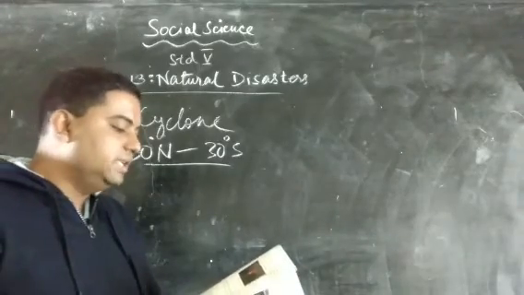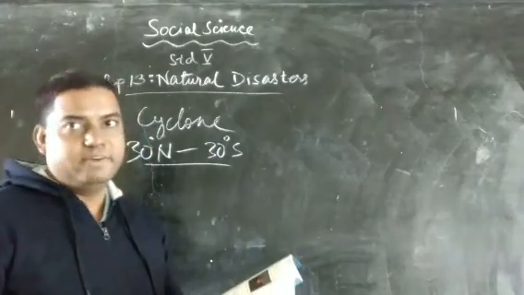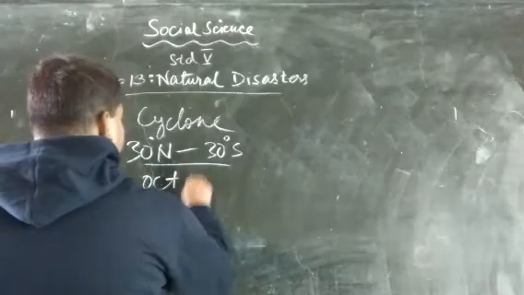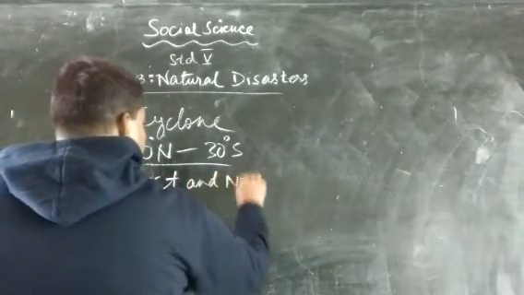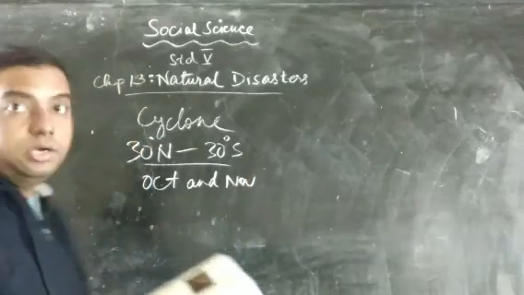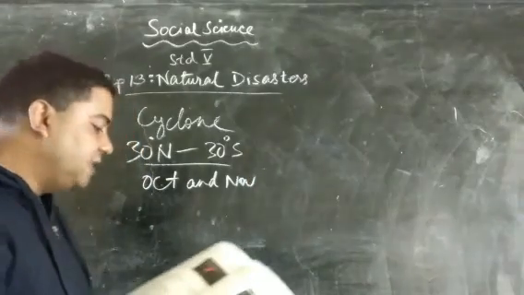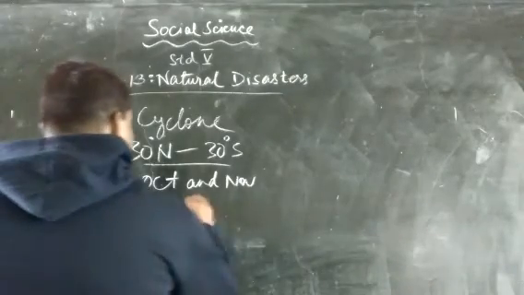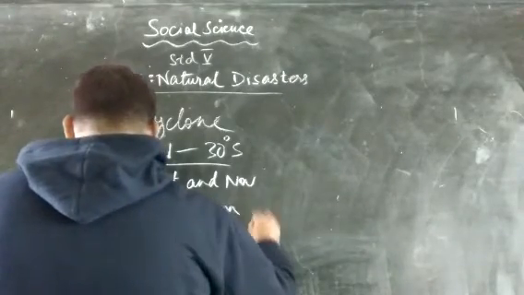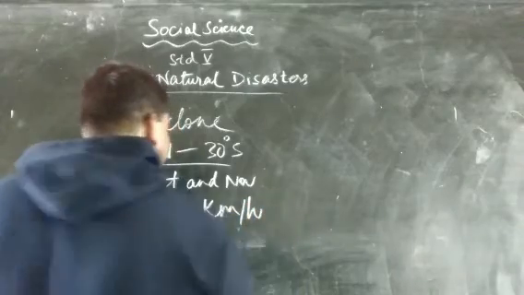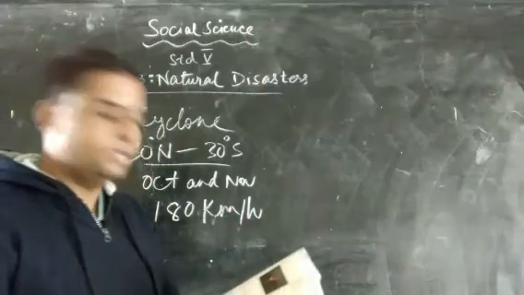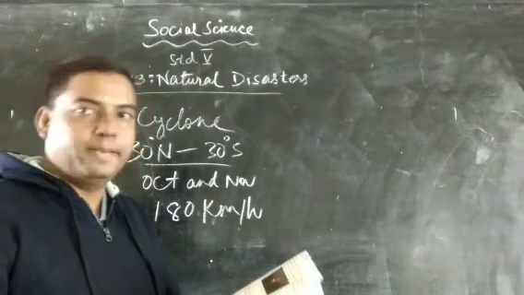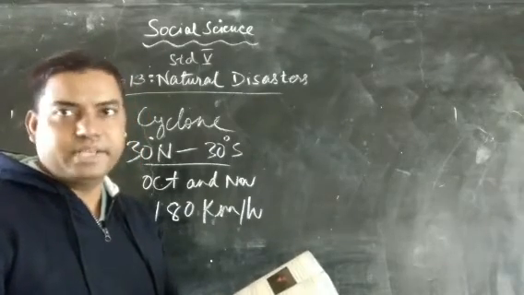In the eastern coast, they mainly occur in October and November. These are the 2 months in which they occur. Now, and winds averaging. Now, what is the speed of the wind? It is 180 km per hour. It is very, very violent, and it is very much destructive. It causes flooding and destroys farms, crops, settlements, houses, everything.